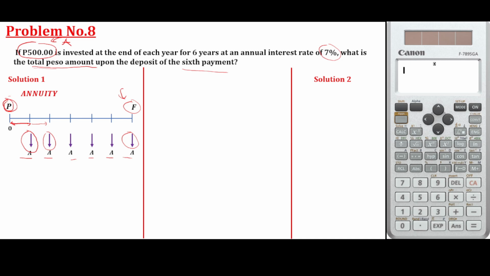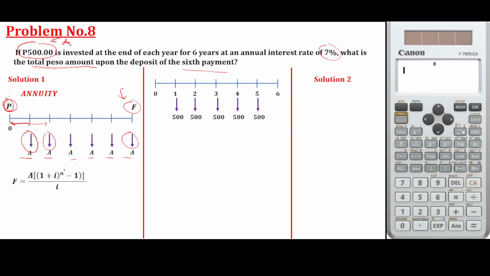So we'll just use the formula for the annuity. Since there is an equal annual payment of A, let's substitute that into the formula: F is equal to A times 1 plus i raised to n minus 1 over i. Actually, it should have n prime here. n prime represents the number of payments. Let's substitute: 500, 500, 500. We are required to solve the future amount, so A is 500, 1 plus i.